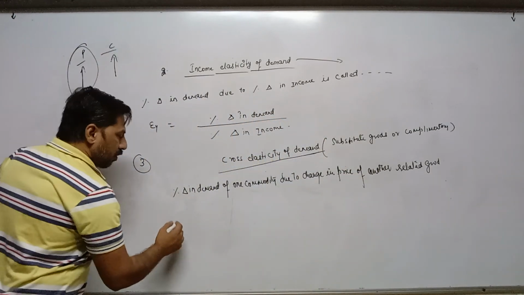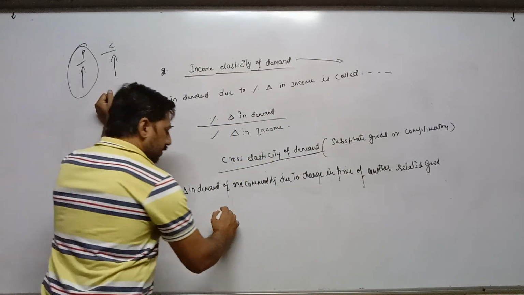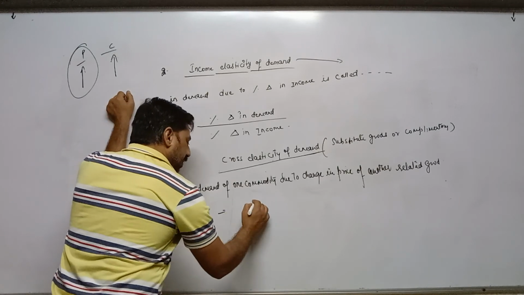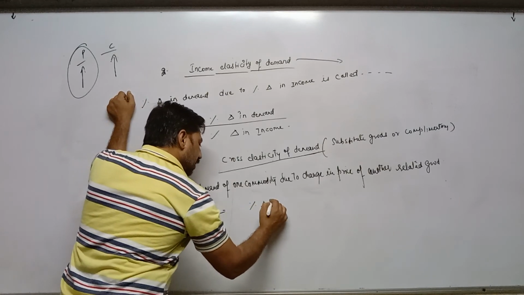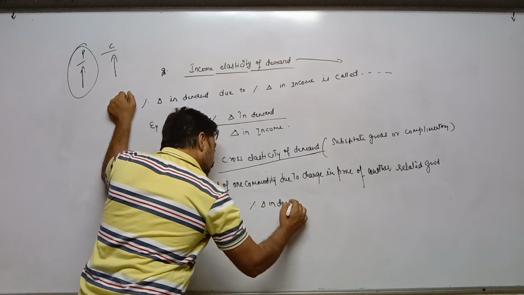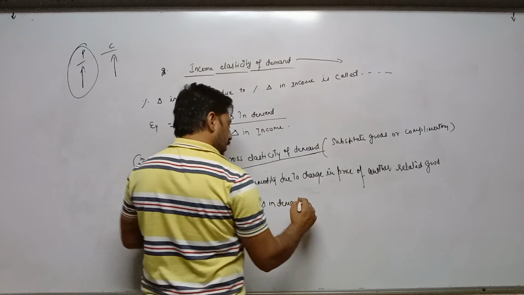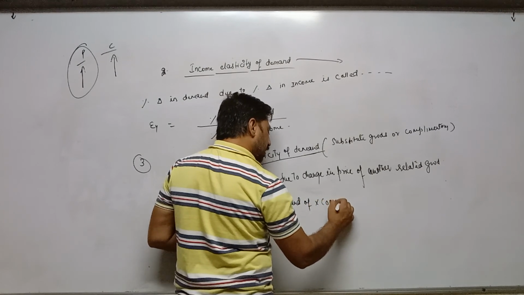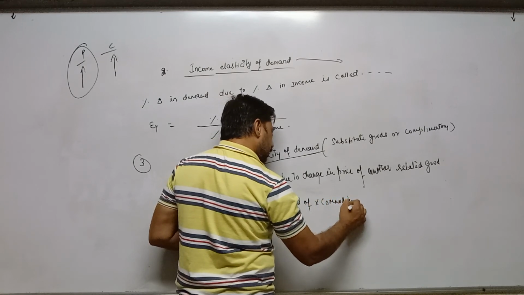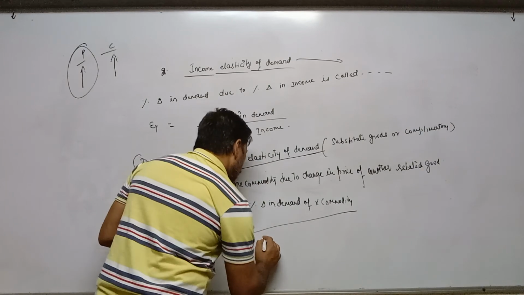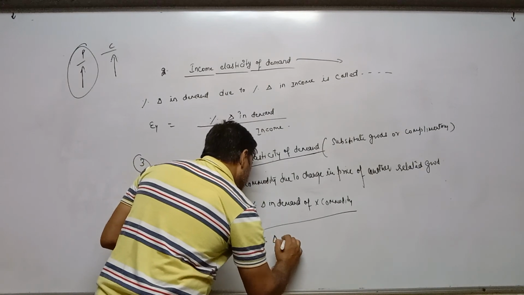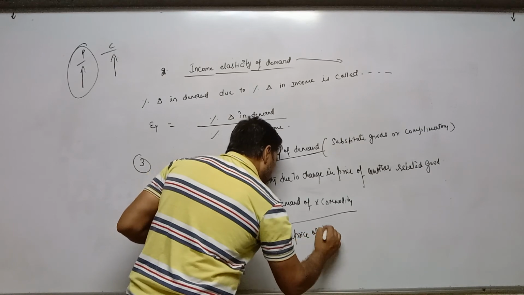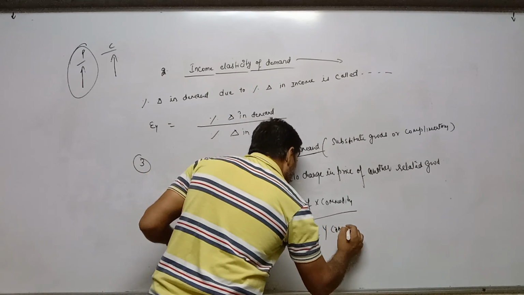The formula for cross elasticity of demand: percentage change in demand of X commodity, one commodity we are assuming X, other is Y, due to percentage change in price of Y commodity.